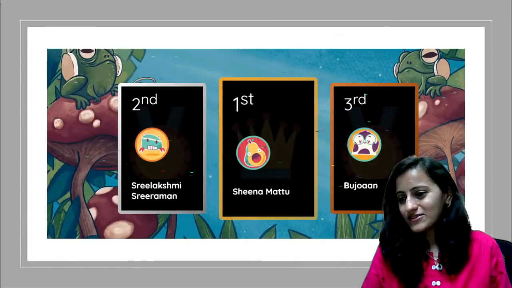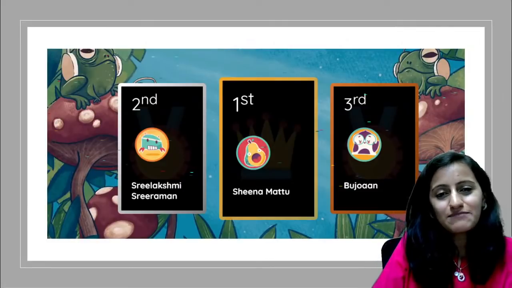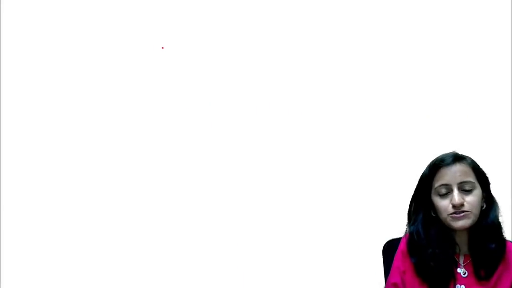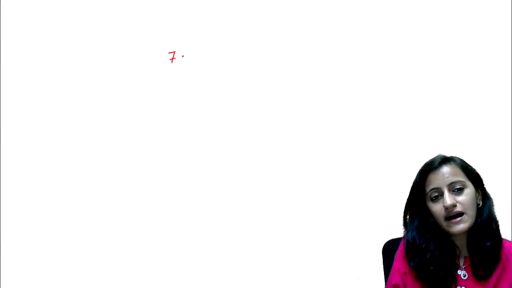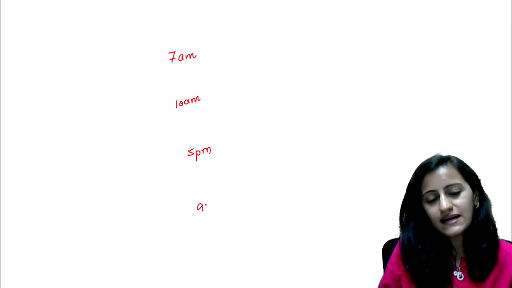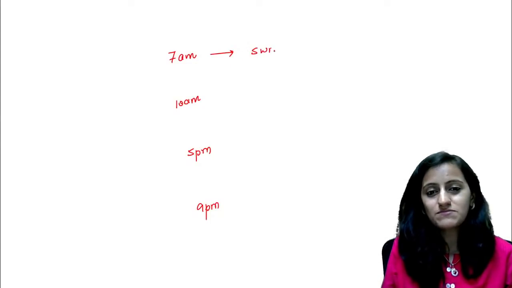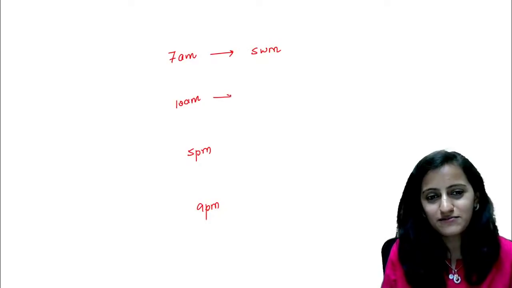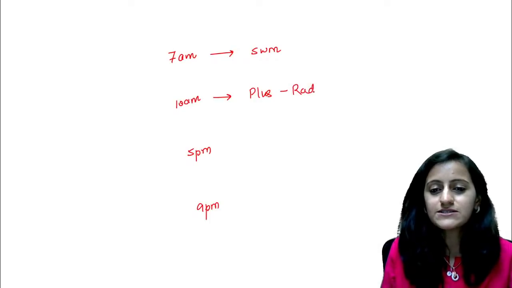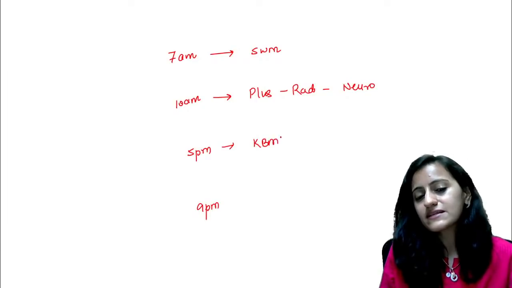All right. Starting with the discussion of the top 10 questions without any further delay, let me tell you the plan for tomorrow. Tomorrow we are going to have your 7 a.m., 10 a.m., 5 p.m., and 9 p.m. sessions. 7 a.m. is your study with me session, where you study, I study together, a virtual library. 10 a.m. is an academy plus radiology revision, so tomorrow we have neuro radiology from 10 to 12. 5 p.m. is KBMD.